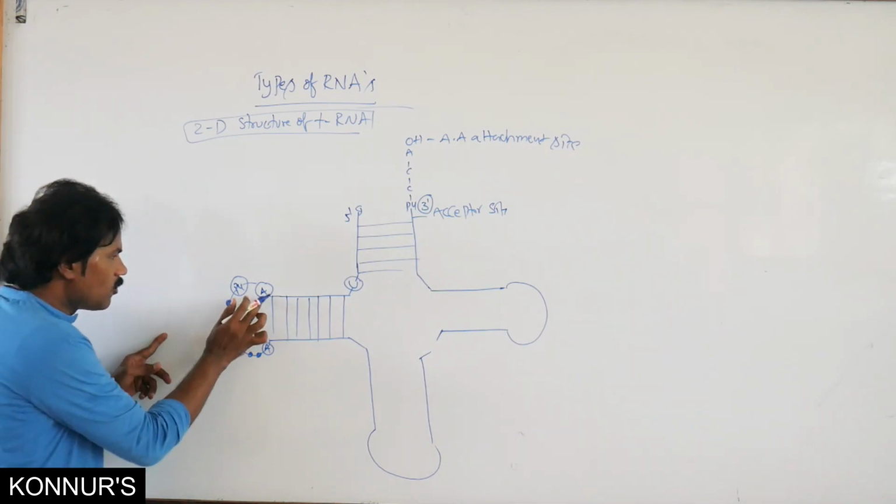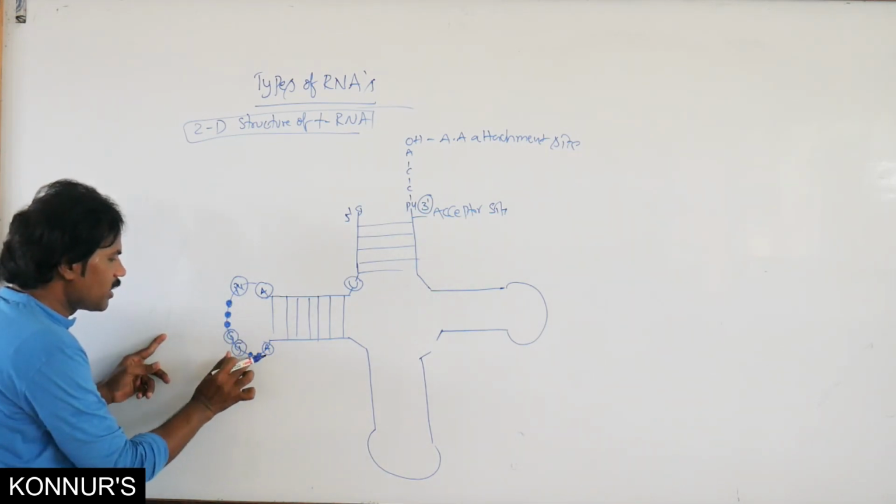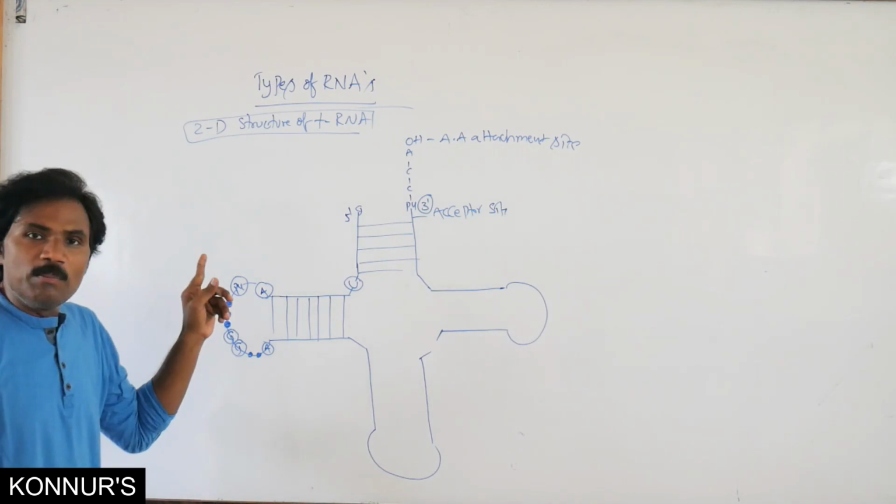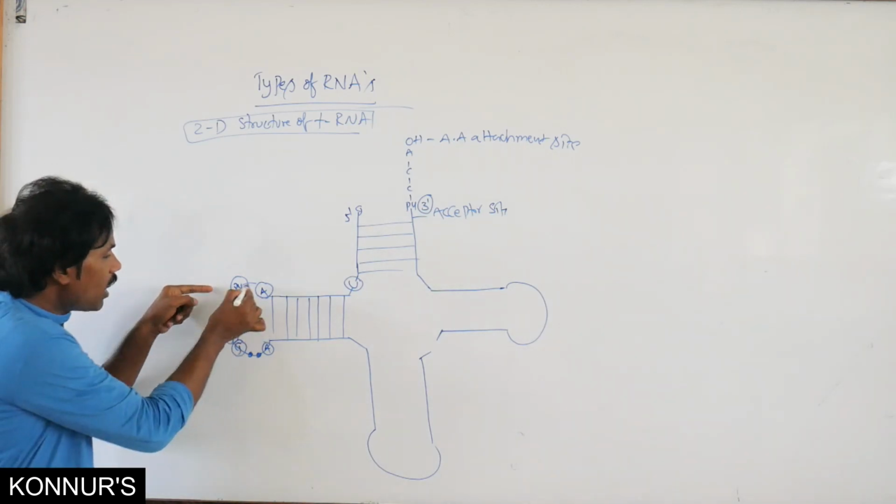If you observe, counting 1, 2, 3, 4, 5, 6, 7, 8, 9, 10, the loop has a minimum of 8 and a maximum of 10 bases. It is an uncoiled region.